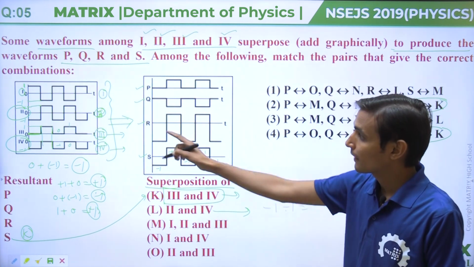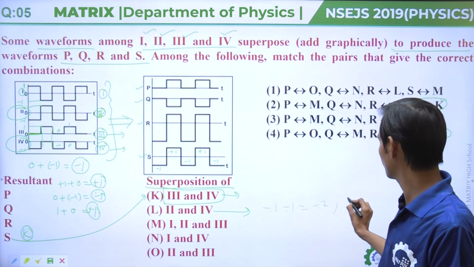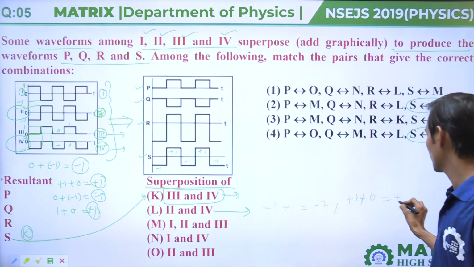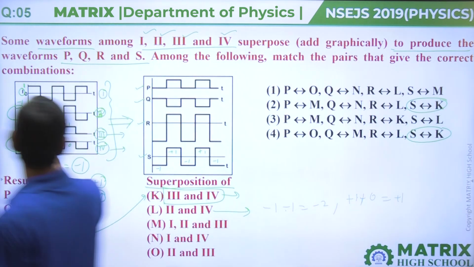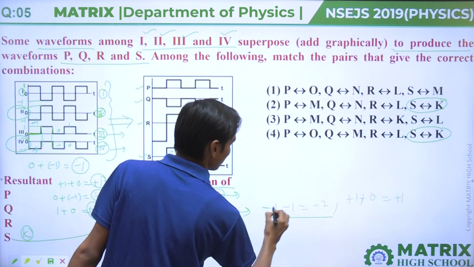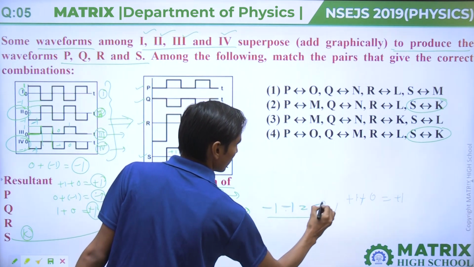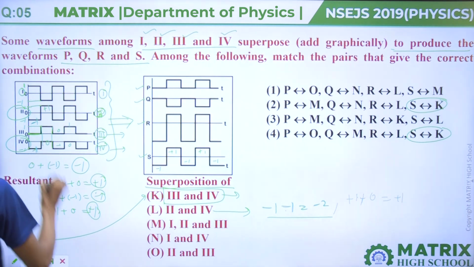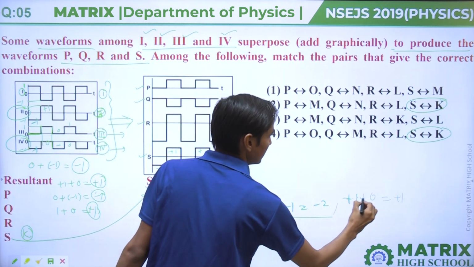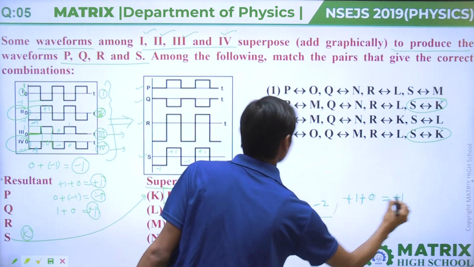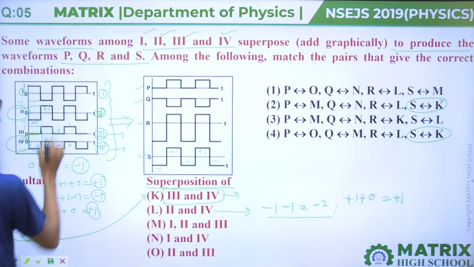Next, plus 1 plus 0 will come out plus 1. Minus 1 and minus 1 will come out minus 2. And here plus 1 and 0 will come out plus 1.